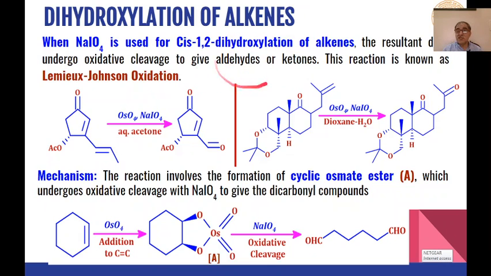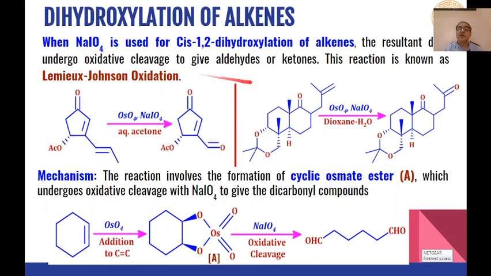So either aldehydes or ketones are formed as the final product, not the diols. This reaction, with a little modification because of the use of sodium periodate, is known as Lemieux-Johnson oxidation. So examples are given over here.